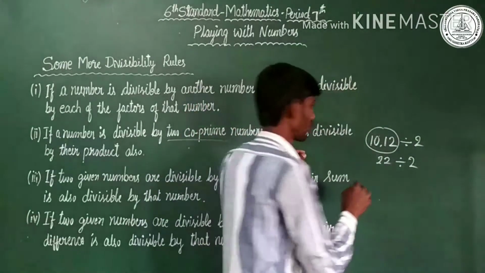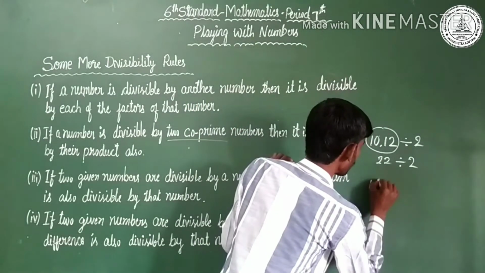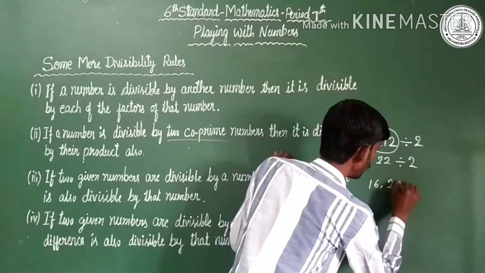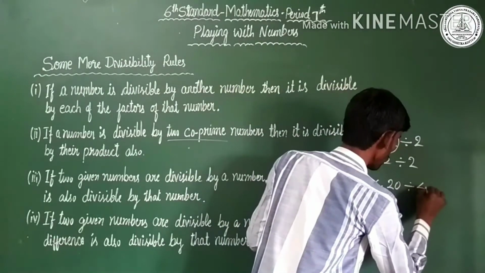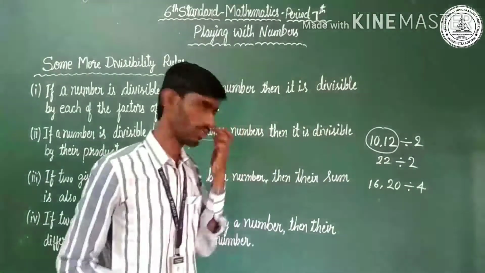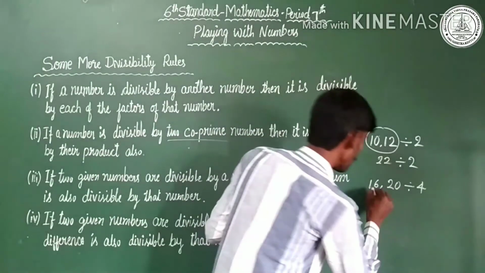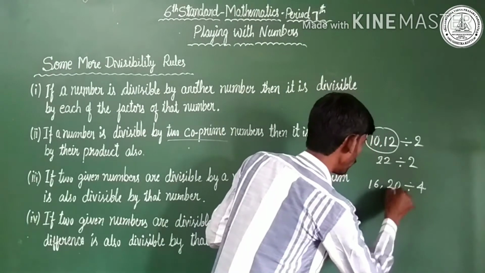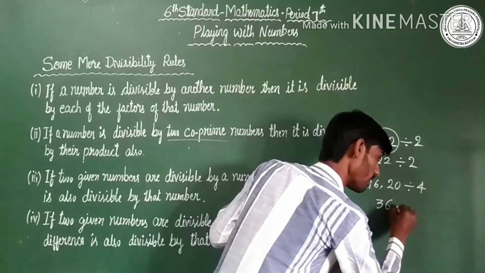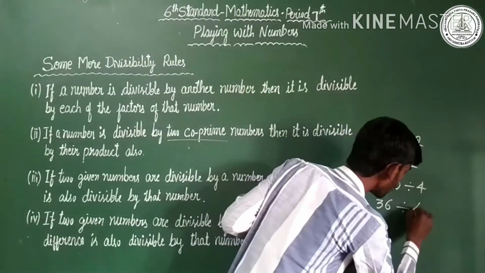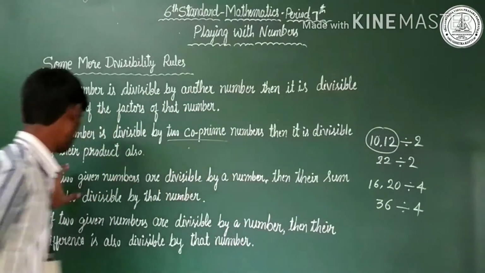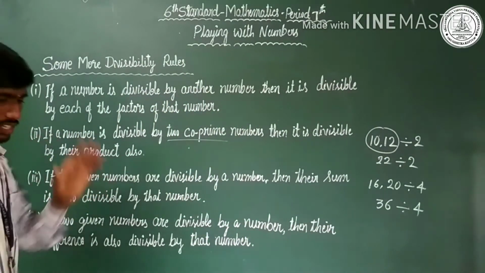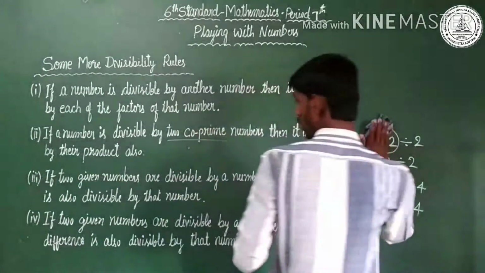Let us observe one more example. 16 and 20. These two numbers are divided by 4. What is the sum of the given numbers? 16 plus 20 equals 36. 36 is also divided by 4. Are you clear? So this is the explanation about the third rule. Let us move to the next rule.